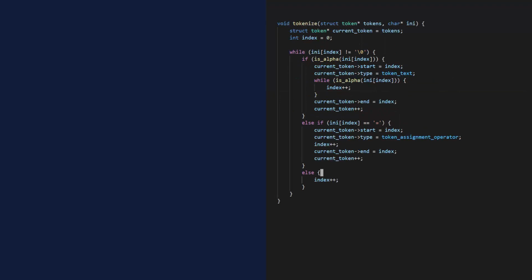There's not a whole lot that can go wrong in the tokenizer. If it doesn't recognize a character, I just skip it and the output of the token is still valid. But it would be nice to report invalid characters. A Tokenize error is slightly different from a parse error. It also has an error type, but it can't keep track of the token that failed since, well, I don't have any tokens yet. So instead, I'll keep track of the index into the ini text, so I can see which character caused trouble.